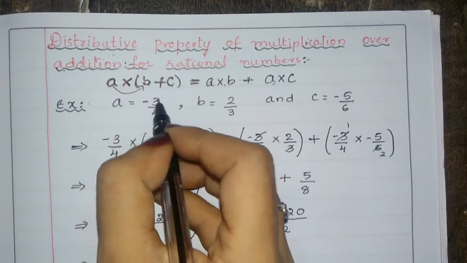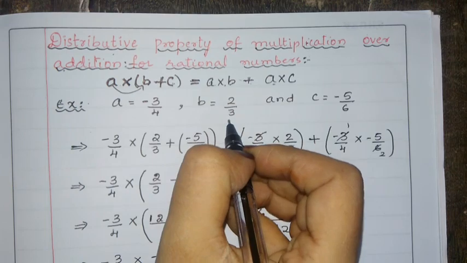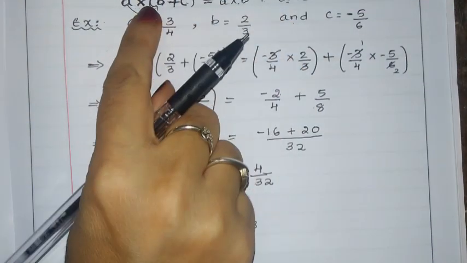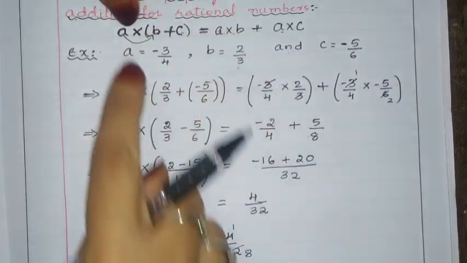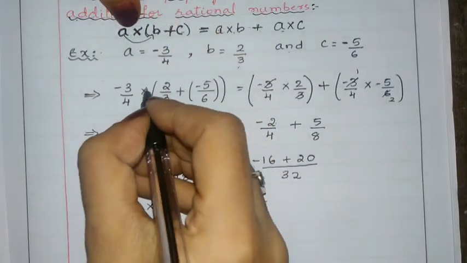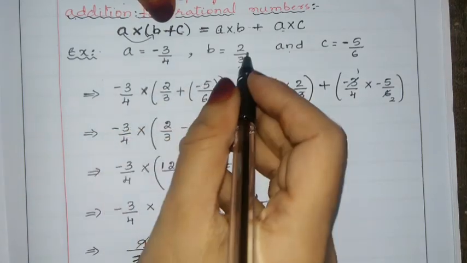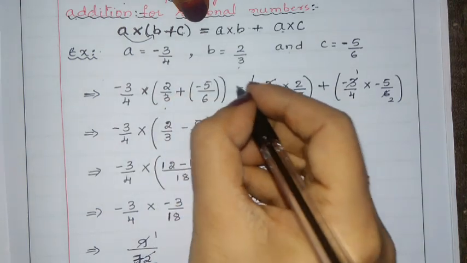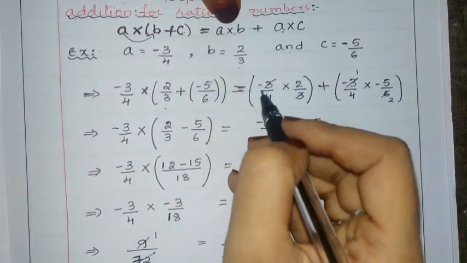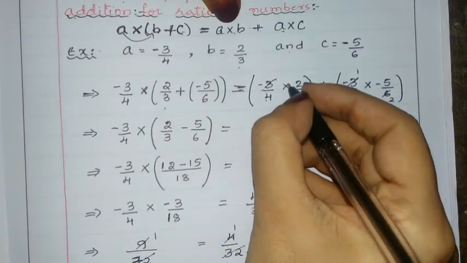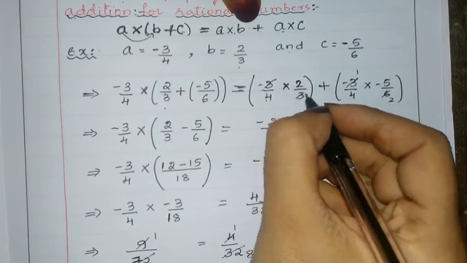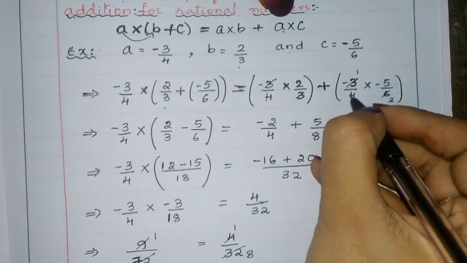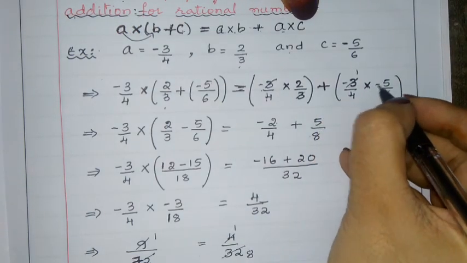A is equal to minus 3 by 4, B is equal to 2 by 3, and C is equal to minus 5 by 6. Now we will substitute in this. A value is minus 3 by 4, multiply sign as it is, B is 2 by 3 plus C value is minus 5 by 6, is equal to, as it is, A value minus 3 by 4 into B value 2 by 3, plus sign as it is, A minus 3 by 4 into C minus 5 by 6.